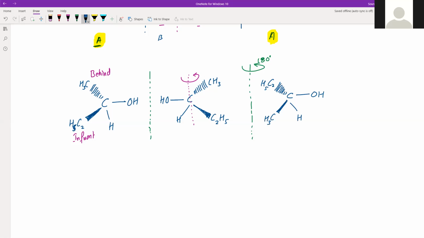So you have three configurations now: configuration A, configuration B. Even after rotation, you have configuration C. It is not A, B, A. I mean, even after rotation, you are not able to get the superimposable configuration. So this is non-superimposable. Whatever you try, you won't be able to superimpose this image on the original.